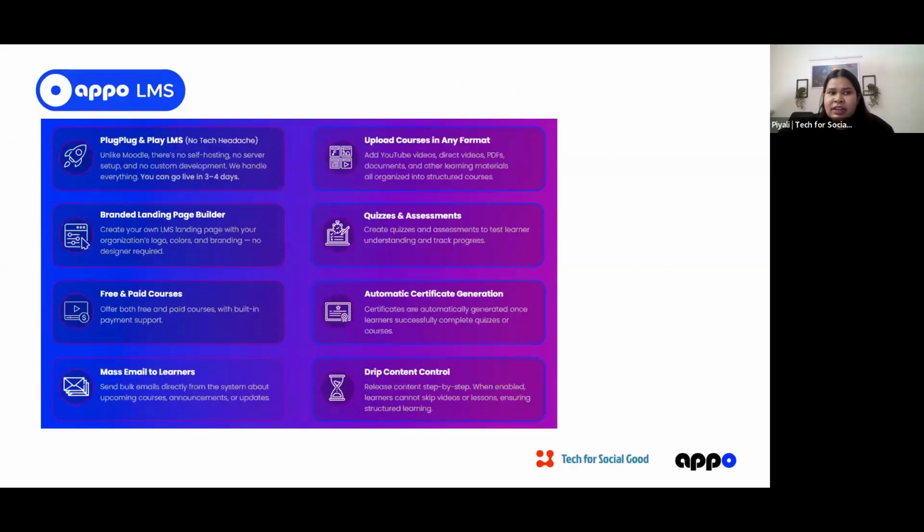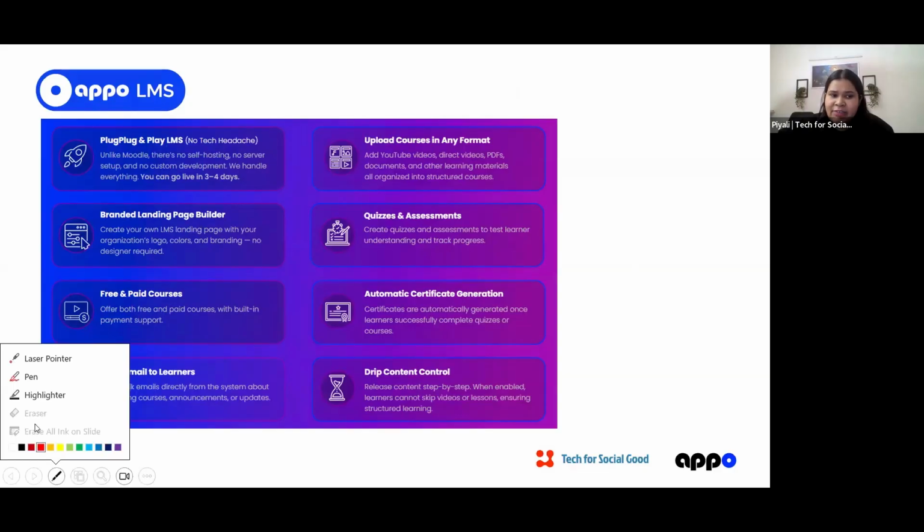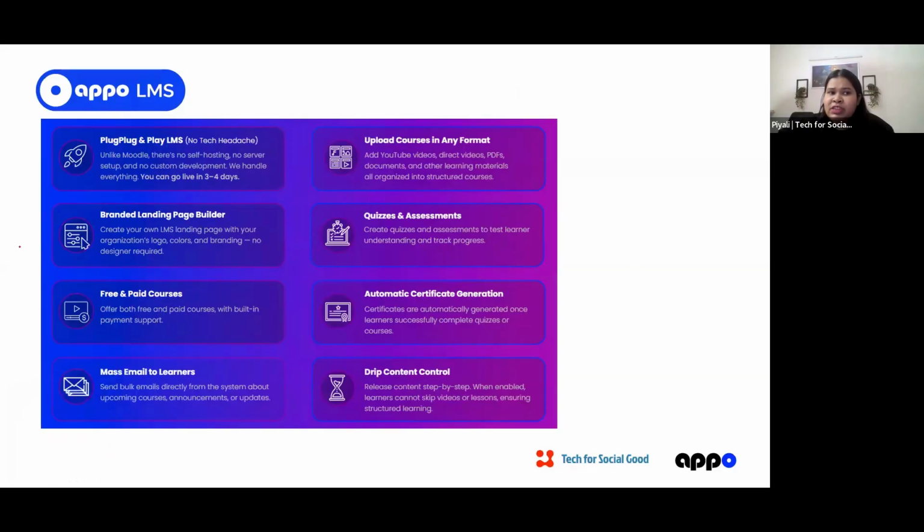Now moving on, under Appo LMS, these are the features that the LMS has. I will take you through the demo and show each of the features in depth, but before that, I'm going to take you through what it does. First of all, it's a plug and play LMS, unlike Moodle or any other open source LMS where you have to hire an agency, do the customization, and do the setups. With Appo Learn, you can get live in 3 to 4 days because this is a SaaS platform.